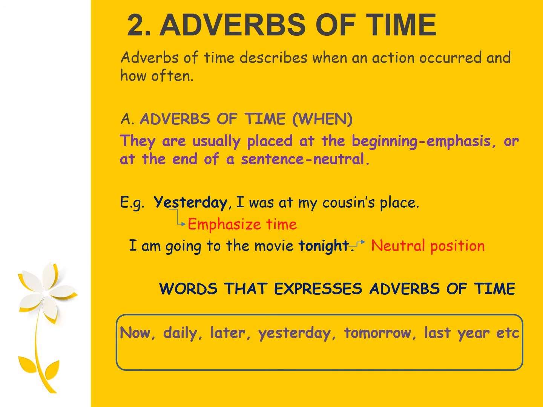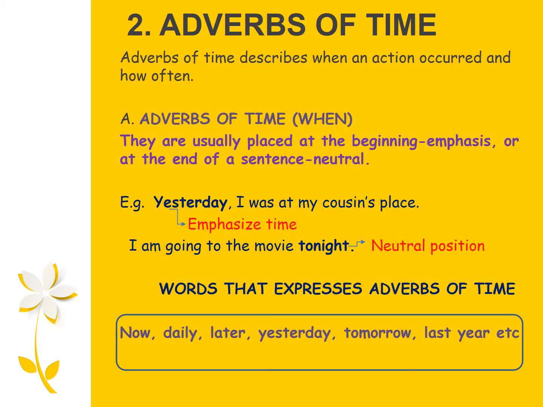Adverbs of time. Adverbs of time describe when an action occurred and how often or the duration of an action. Let us look at the adverbs of time in terms of when an action occurred. These adverbs are usually placed at the beginning for emphasis or at the end of a sentence to show neutrality. For example, yesterday I was at my cousin's place. Notice that in this sentence, the adverb yesterday happens at the beginning of the sentence, and this is used to emphasize time. I am going to the movie tonight. The adverb tonight happens at the end of the sentence and is used to denote a neutral position.